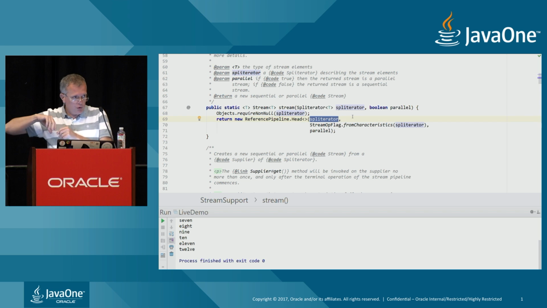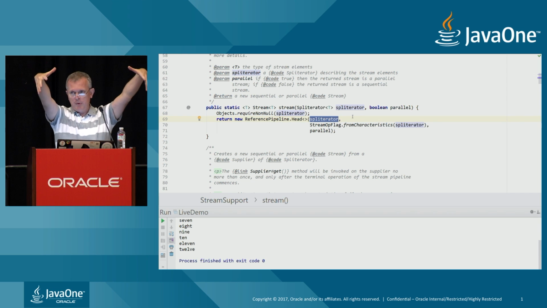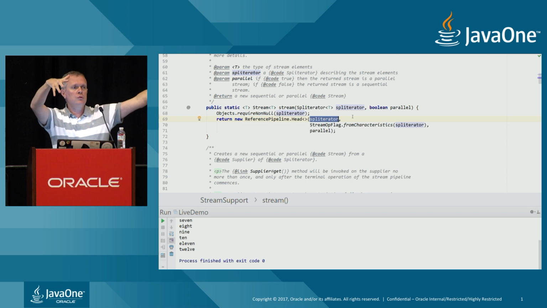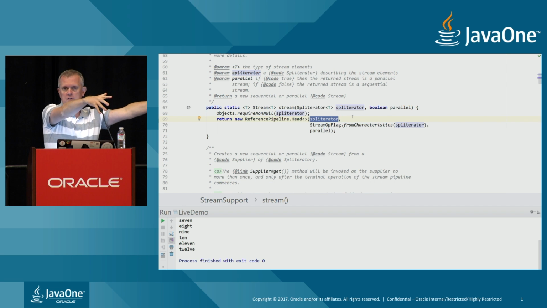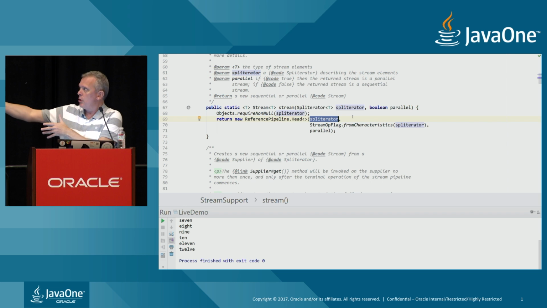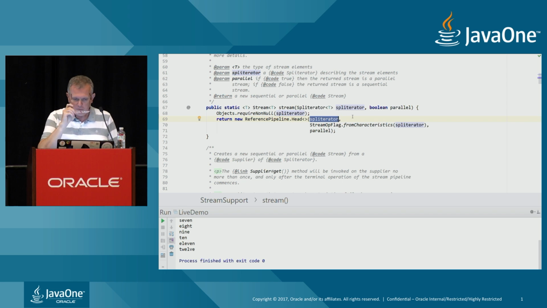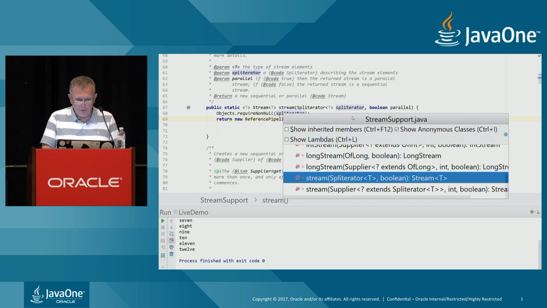If I'm showing you this code, it's just to show you that a stream object, as a runtime object, is in fact created on two objects, or at least two objects. First, a ReferencePipeline object, which is where all the complex algorithms, the map, filter, reduce, collect stuff lives. And another object, a spliterator object, that is passed as a parameter, as a collaborator to this implementation, and that is in fact meant to be overridden.